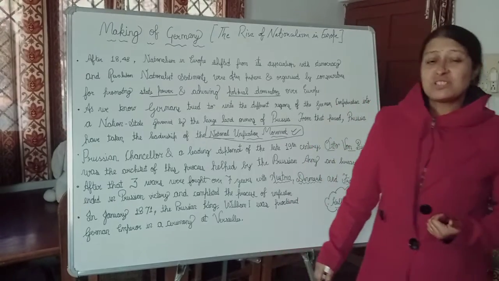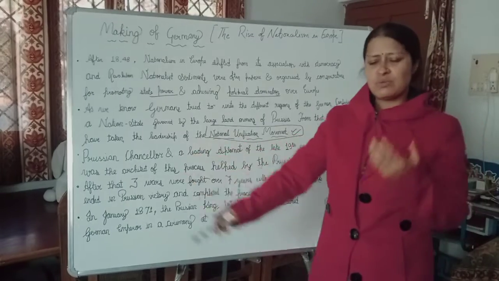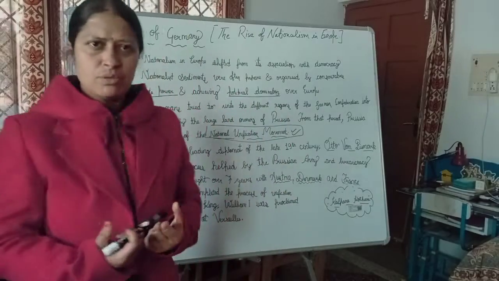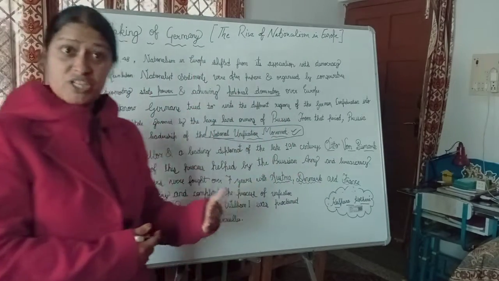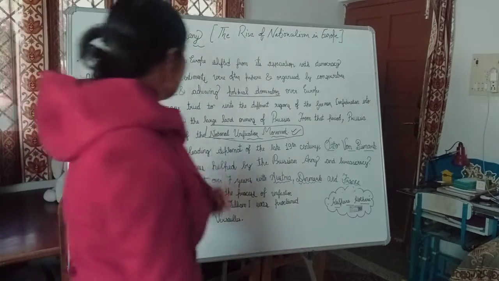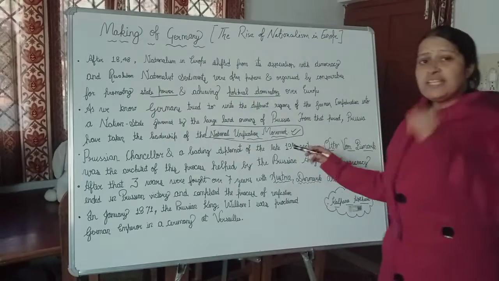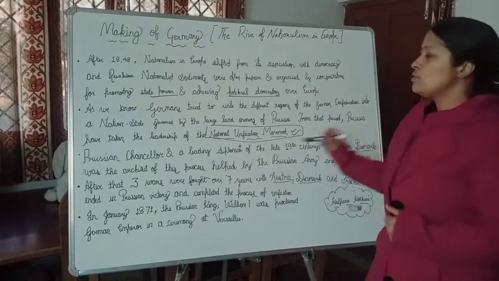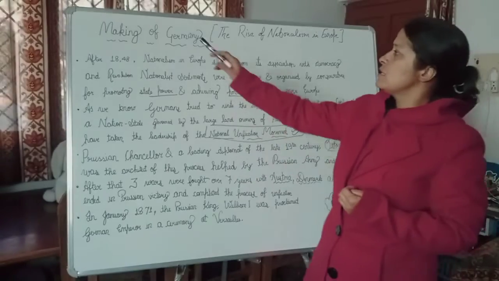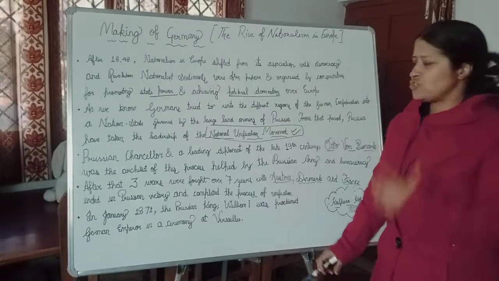So again they were short-sighted. When Prussia came into existence as the leadership to develop Germany as a nation state, the Prussian Chancellor and leading diplomat of the late 19th century, Otto von Bismarck, was the architect of this process. Which process? The making of Germany as a nation state.